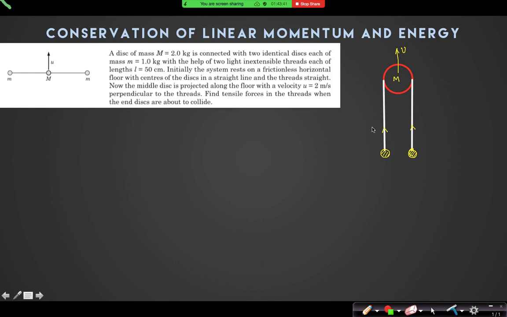Why? Because of the constraint relation, right? This string is taut here. So this velocity v, that part will also be v. But in addition to that v, they will also have a horizontal component, ux or vx. Yes or no?